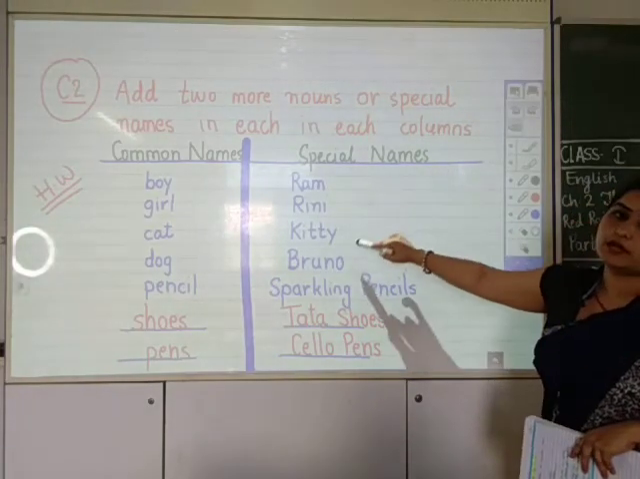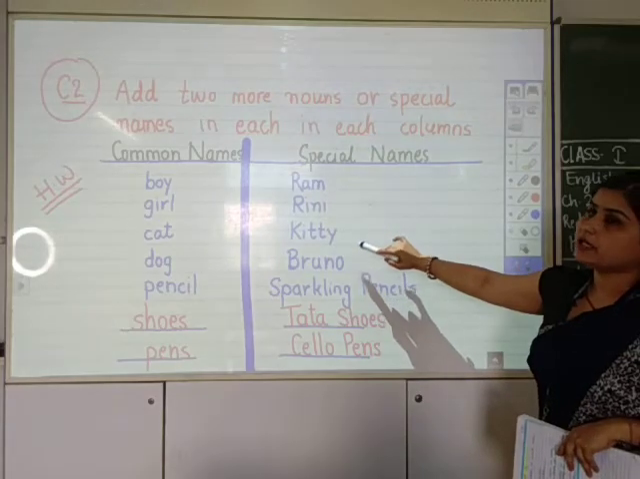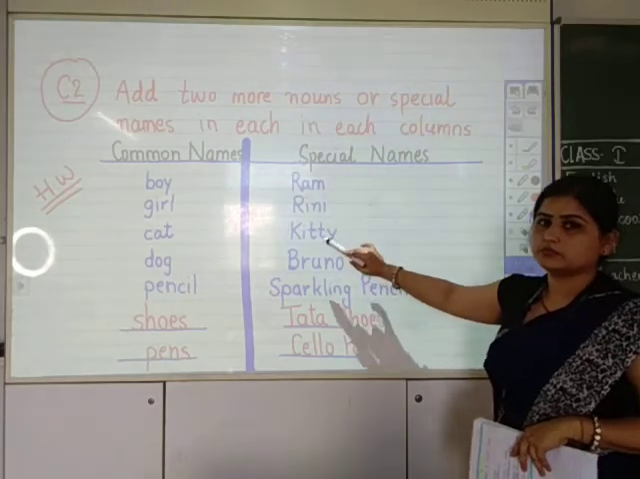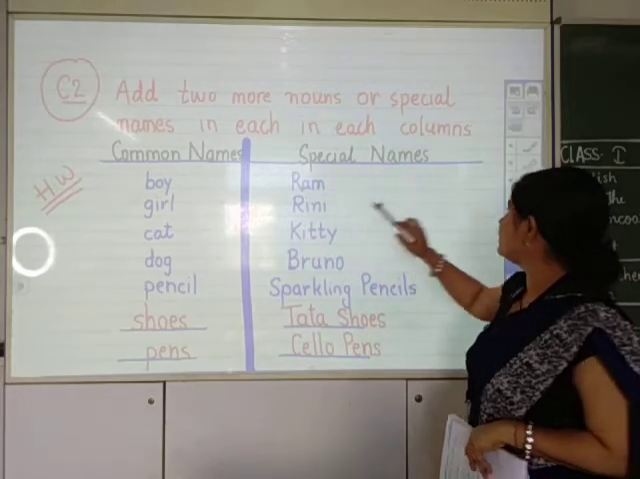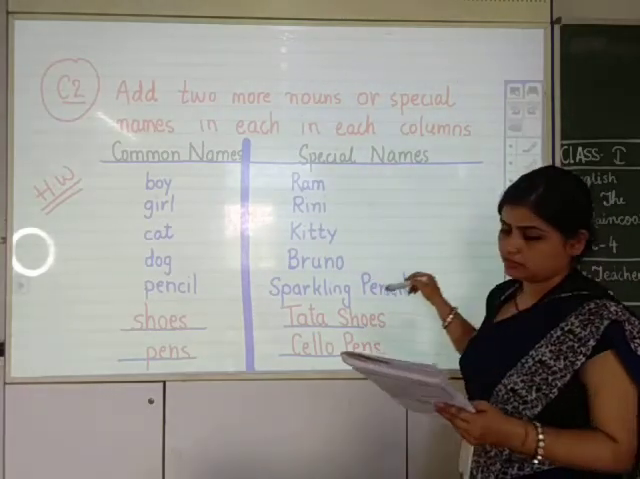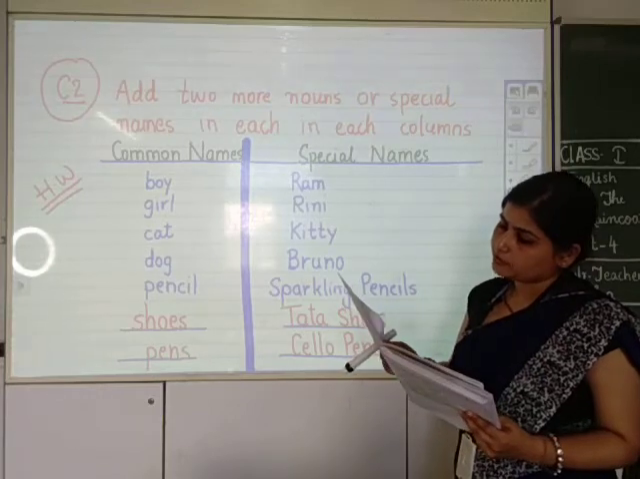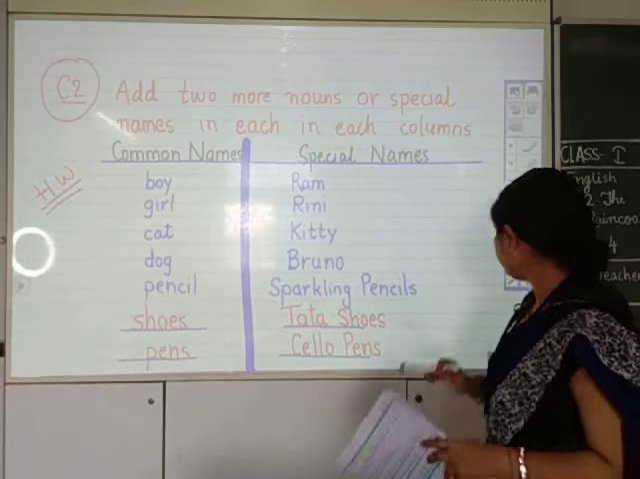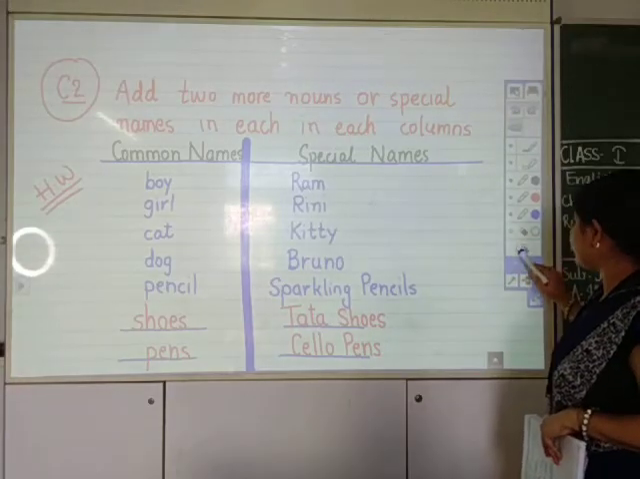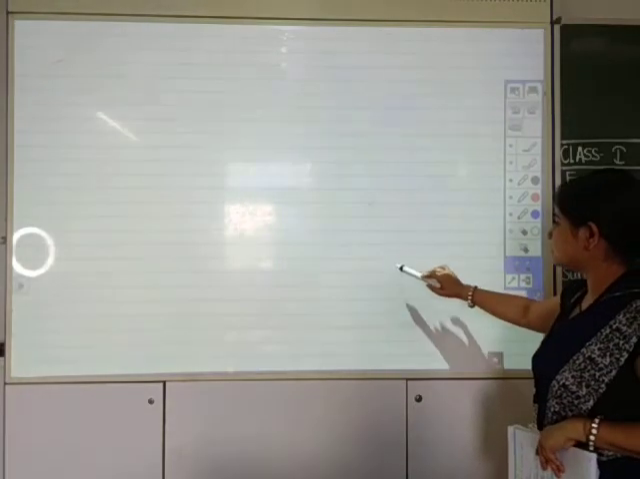So I am erasing it. This was your homework. Please note it down. I will not be able to tell you again. The C2 exercise of your book, The Red Raincoat, on page number 19 and page number 20 in your book. So this is your homework of the day. Now I am erasing it.